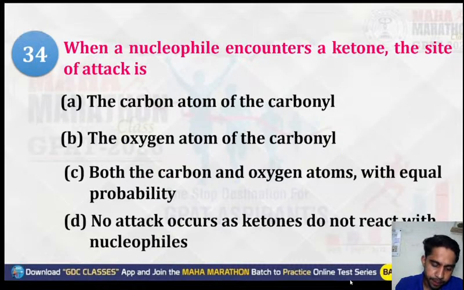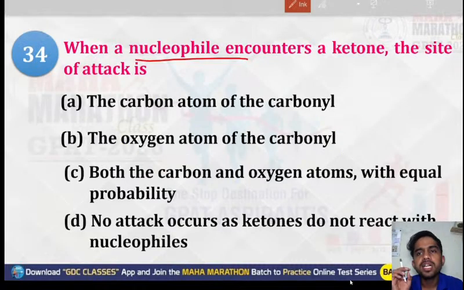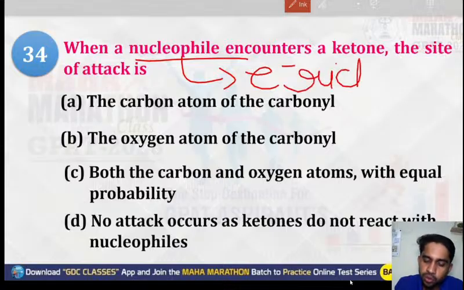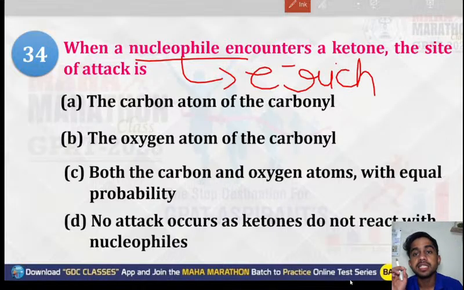Now, next question. When a nucleophile encounters a ketone, the site of attack will be what? A nucleophile is an electron rich species, and in a ketone, the carbonyl carbon is electron deficient.